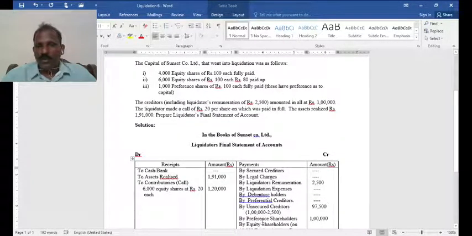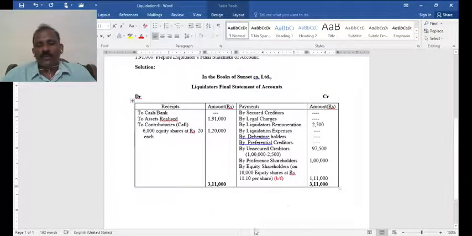Once again, you go through. There are 3 categories: 2 in equity, 1 in preference. Preference has preferential rights over both categories of equity. Among equity shares, one is fully paid and the other partly paid. So when a shortage of funds arises, the partly paid has to contribute. But it is given in the problem clearly that all 20 rupees was collected and received in full. So 1,20,000 is received towards call money. So this is about the problem.